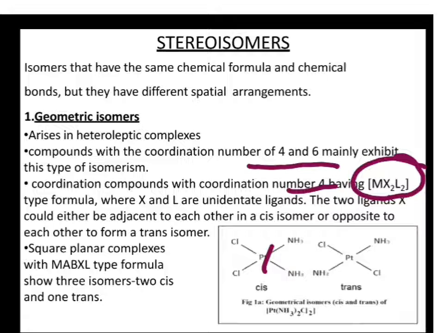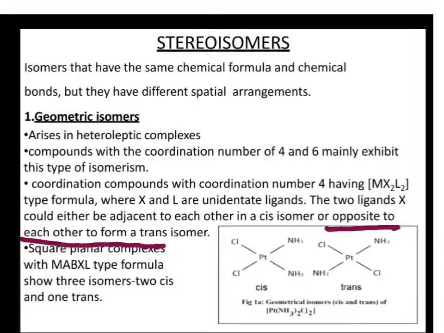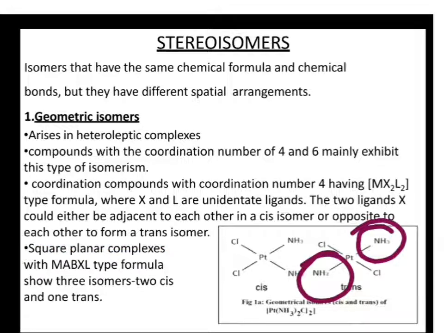These ligands can either be adjacent to each other, as in the cis isomer, or opposite to each other, as in the trans isomer, where NH3 is opposite and Cl minus is opposite. These are cis and trans isomers, and they come under geometrical isomers.